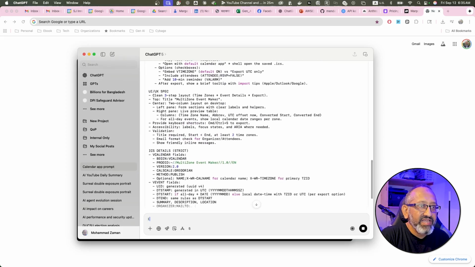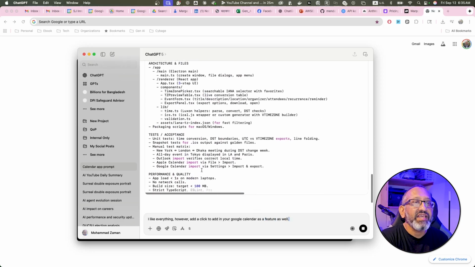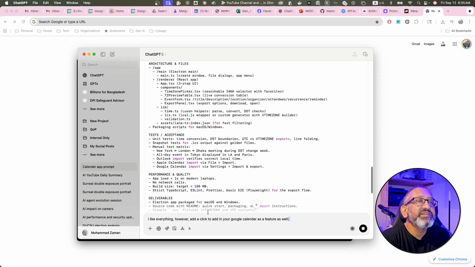Also, I'm gonna modify something. I like everything. However, add a click to add in your Google Calendar as a feature as well. So this is the one that I actually typed into the system. So I like everything, looks good.